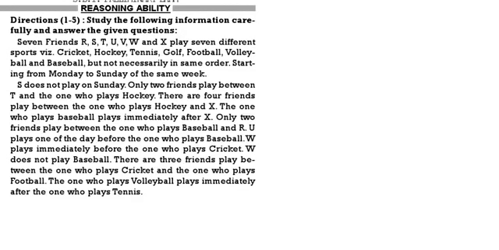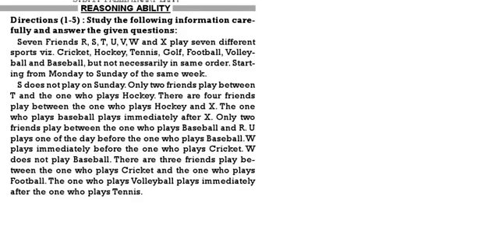Only 2 friends play between T and the one who plays hockey. There are 4 friends between hockey and X. The one who plays baseball plays immediately after X. Only 2 friends play between baseball and R. U plays one day before the one who plays baseball.